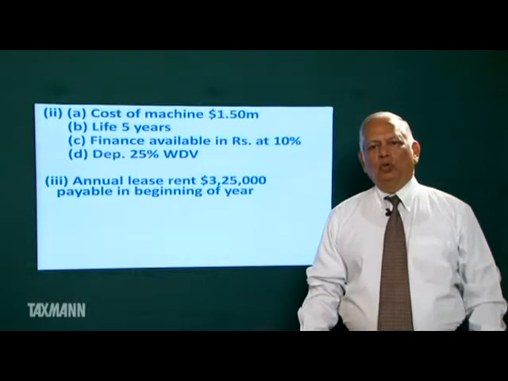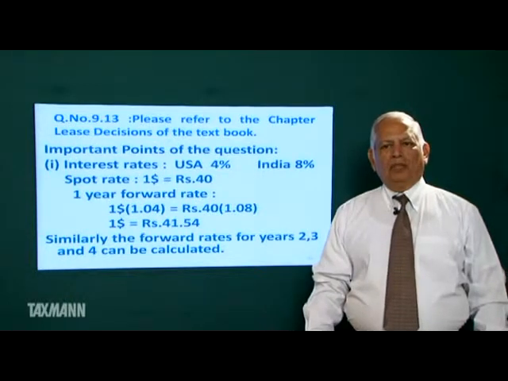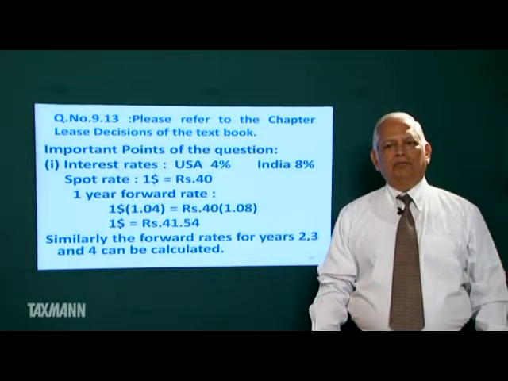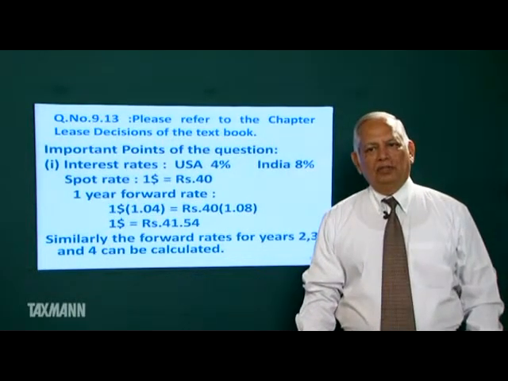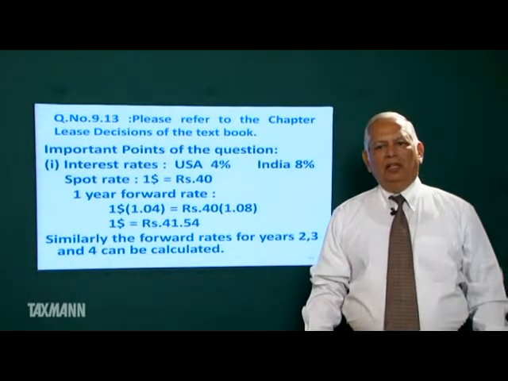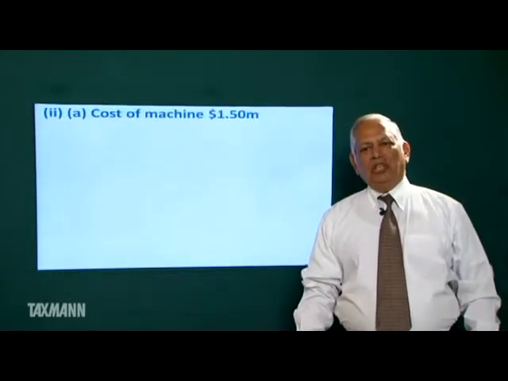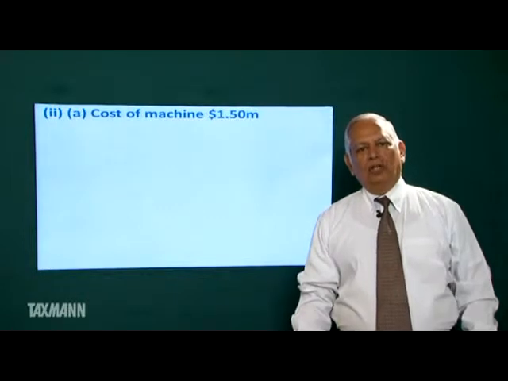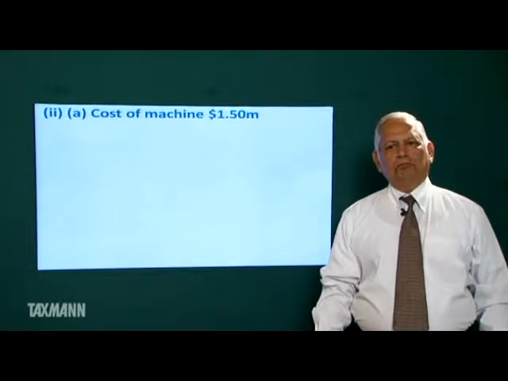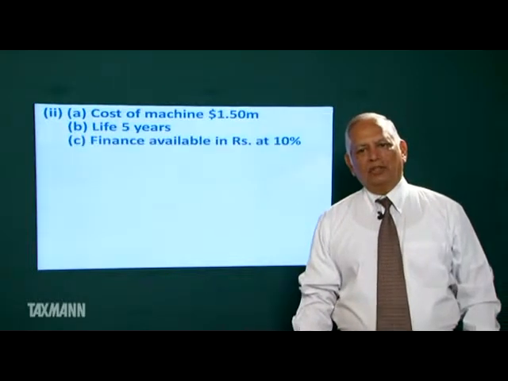Let's once again go through the important points of the question. Interest rate is 4% in USA, 8% in India. We are given spot rate. Using the two interest rates and spot rate, we can find forward rates. If we purchase the machine, it will cost us $1.5 million. Life of the machine is 5 years.